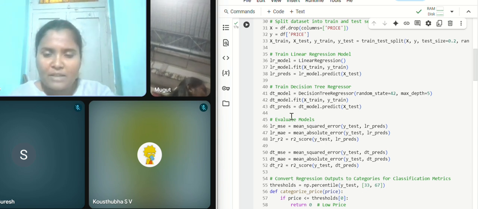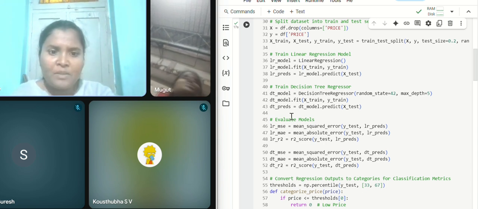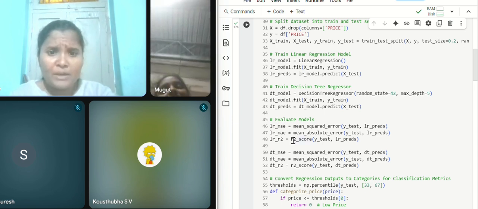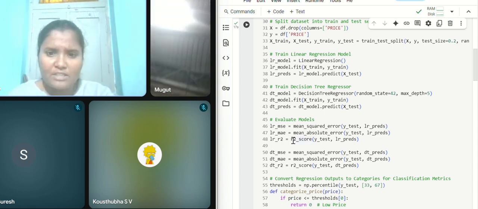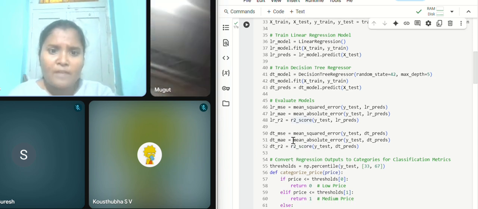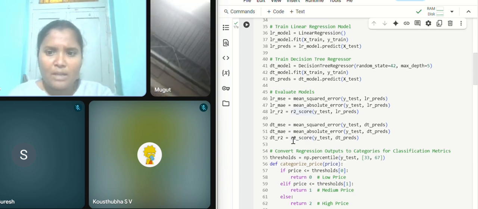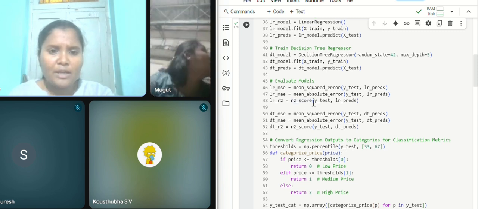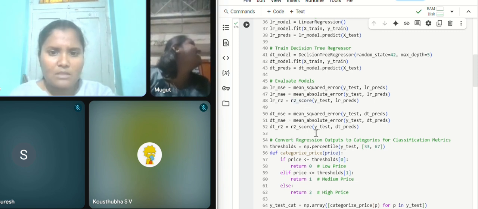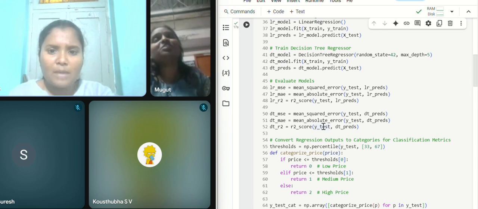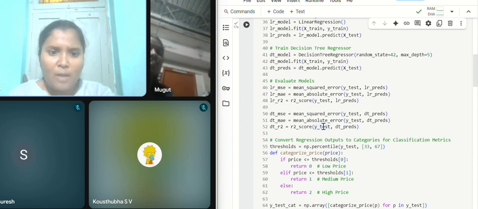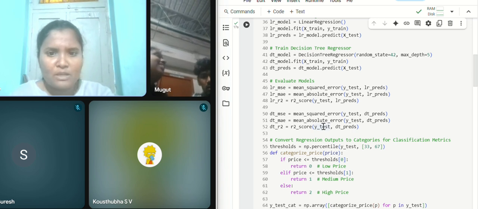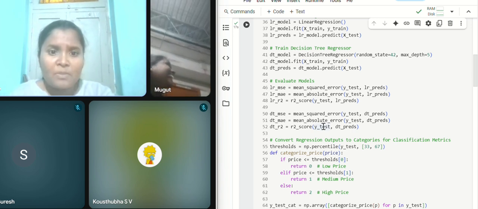Here max depth 5 prevents overfitting. Then we are predicting the test values, the house prices on the test data, using both models. Then we are calculating the mean squared error and mean absolute error for both models. Mean squared error penalizes larger errors more, and mean absolute error gives the average error. This print statement will print the performance metrics to compare the model accuracy.